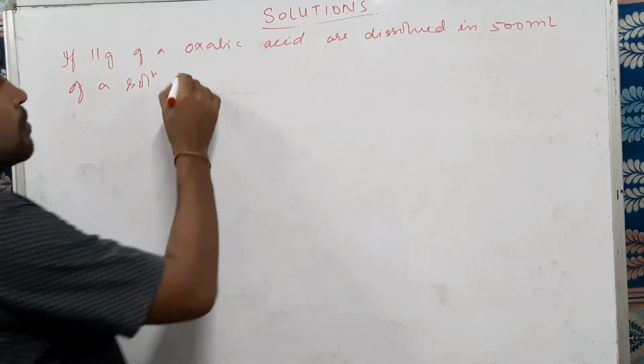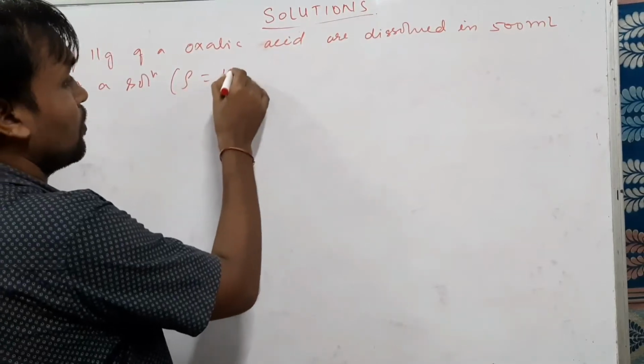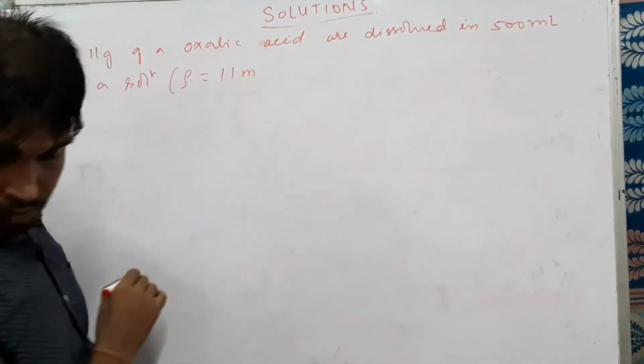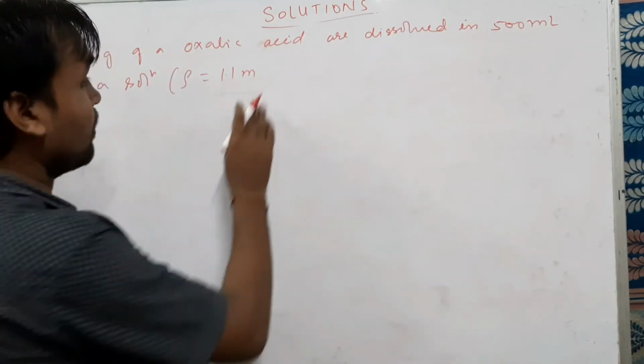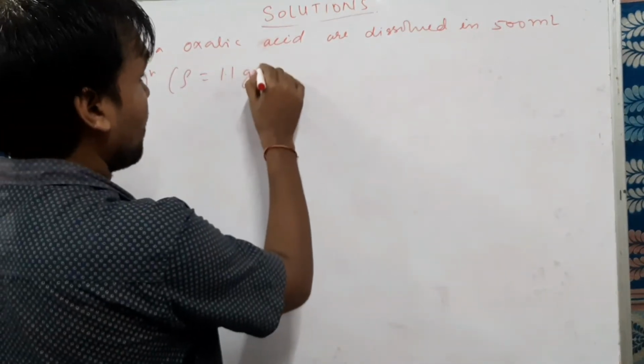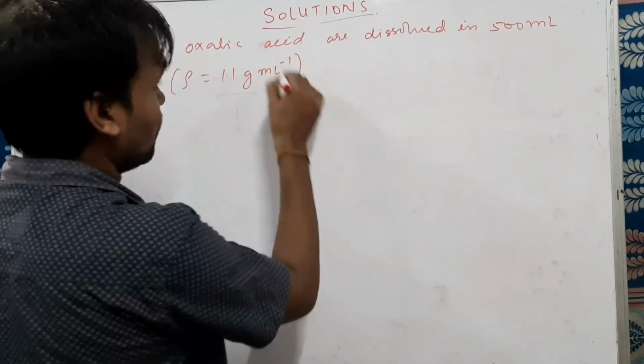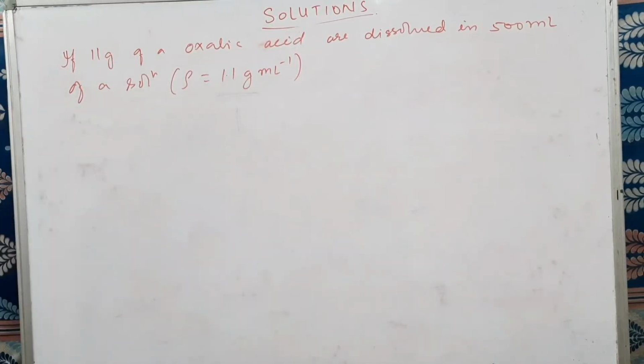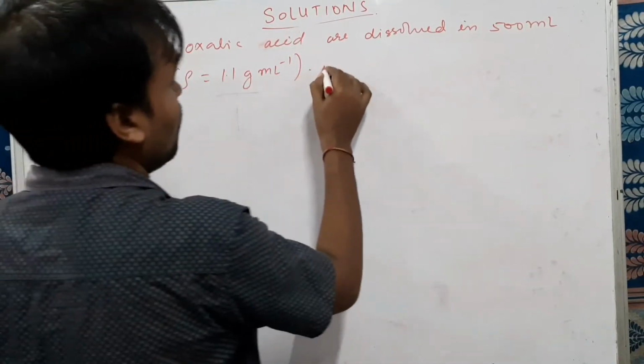Density is given here, density equals 1.1 gram per milliliter. Then they are asking what is the mass percentage of oxalic acid in the solution.